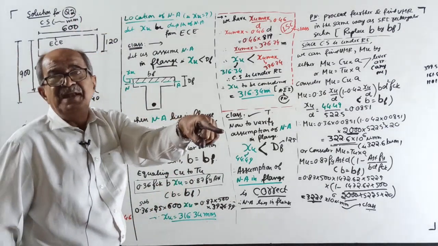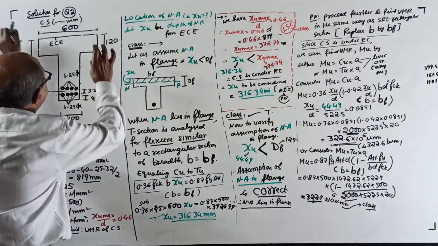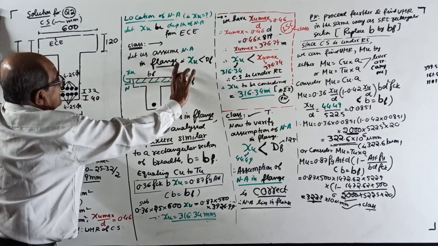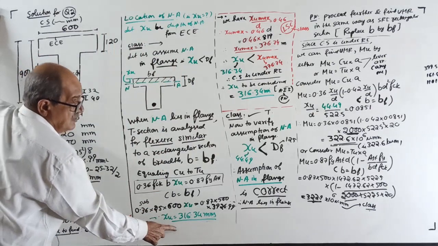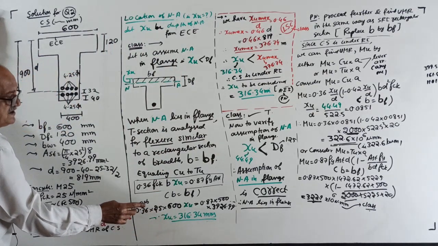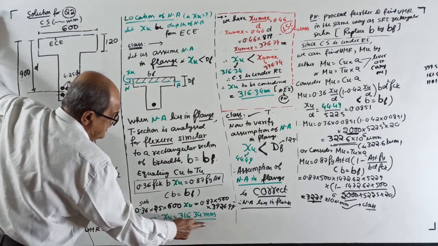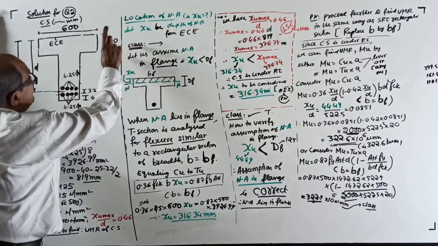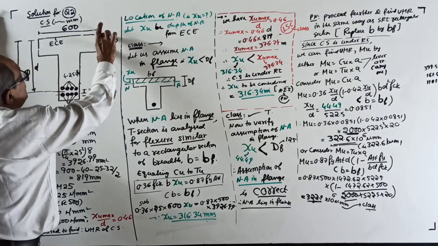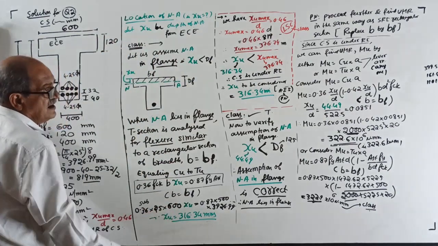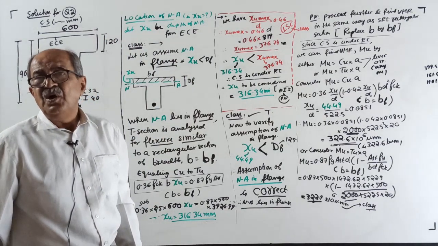I will ask the students immediately a question. See, depth of flange is 120. Correct? Yes, sir. Hope the siren is not disturbing. XU came 316. So we assumed that your XU is less than 120. So is the assumption correct or wrong?